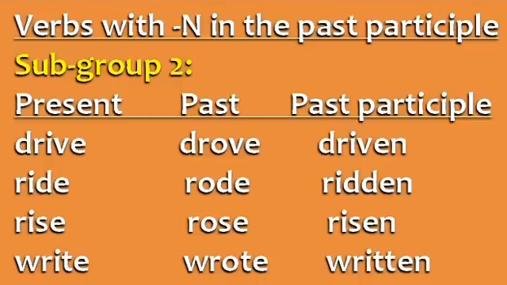Subgroup 2 has o in the past but not in the past participle. Drive, drove, driven. Ride, rode, ridden. Rise, rose, risen. Write, wrote, written. Notice that the sound of the i changes from the present to the past participle. The present is drive, and the past participle is not "drive-n," but "driven."